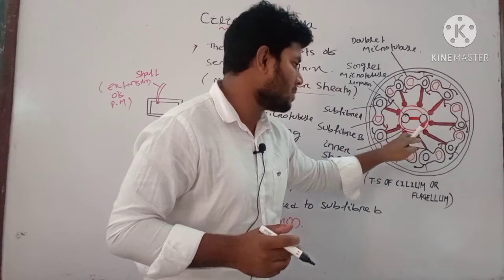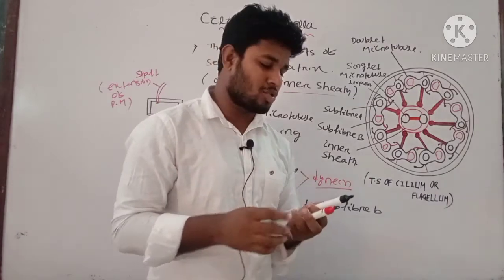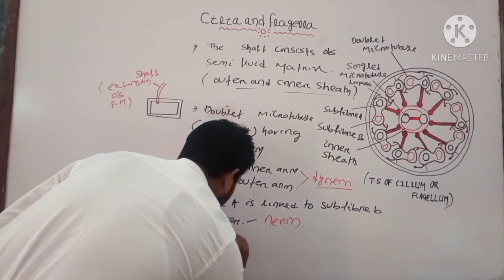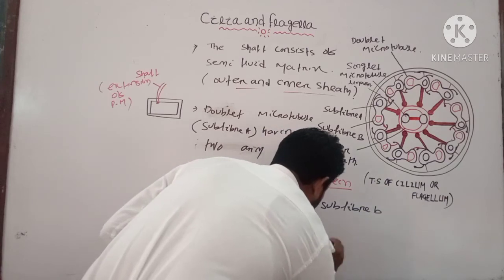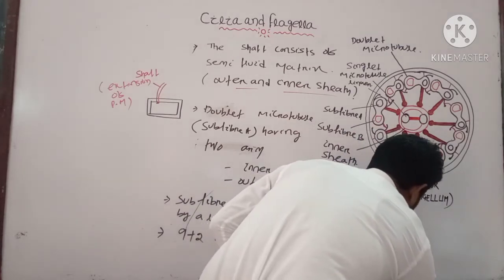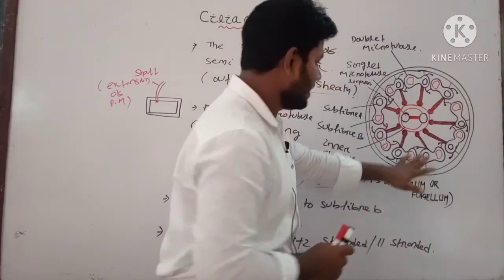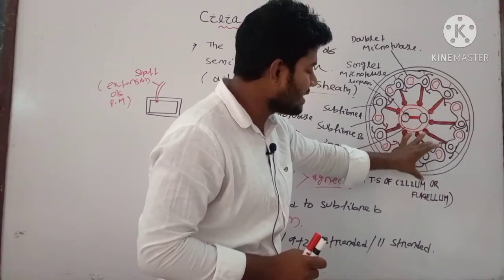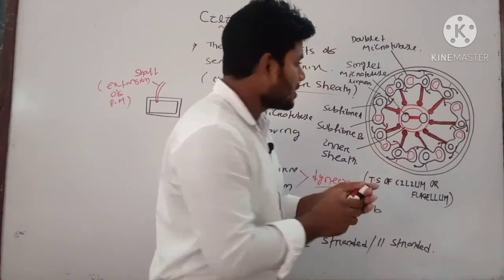Nine spoke-like structures are present, and nine doublet structures are present. That's why it is known as the 9+2 arrangement. This arrangement is known as the 9+2 arrangement, or we call it 9+2 stranded, that is 11 stranded. Here, this red-like structure, you can see, the central sheath is present between the doublet structures. Between these, there is a presence of nine spoke-like structures. You can see the spokes are present. These are known as spokes.